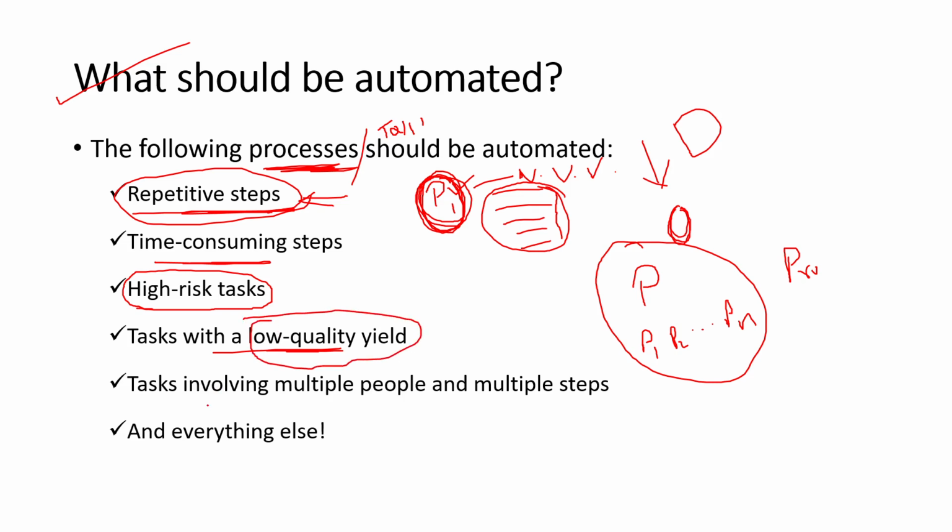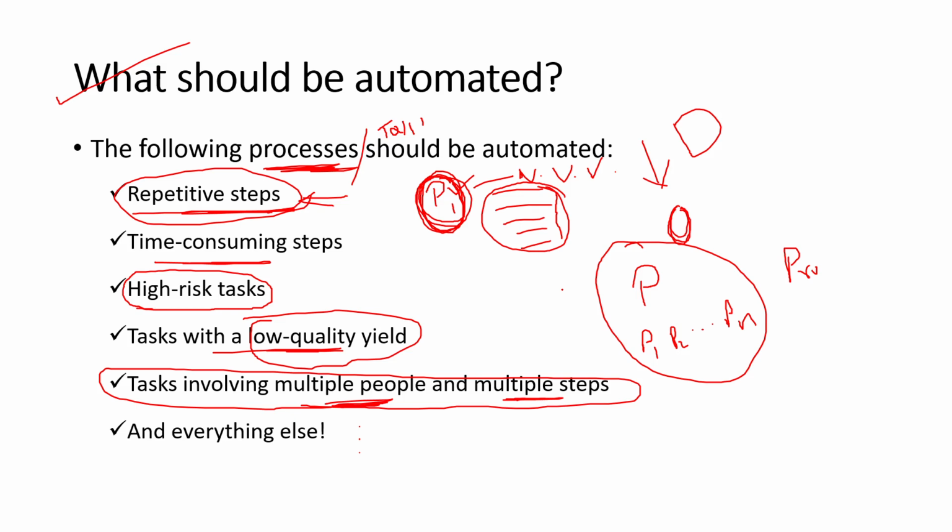Similarly, if a task has multiple people and multiple steps involved, obviously it will take more time for execution. Hence, in order to speed up this operation, you can choose even this type of task for automation, and the list goes on. This is what you need to understand before understanding the different approaches available for industry people for automating a process.